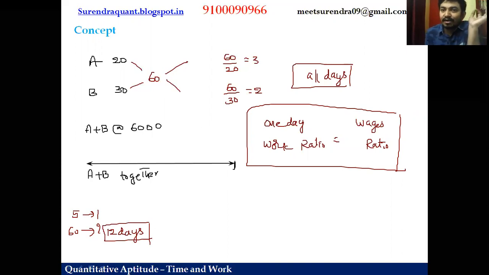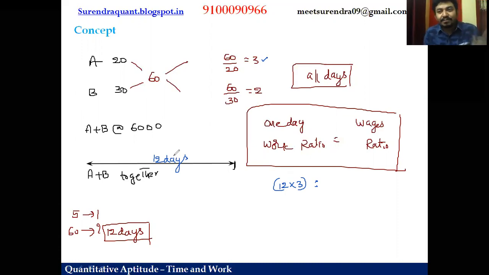Let us try to find out the contribution of A and B in this process. The total time taken to finish the work is 12 days. What is the 1 day work of A, friends? 3 units. For 12 days, 12 3s are 36 is the work done out of the total. We are trying to find the work ratios of A and B. What about B?